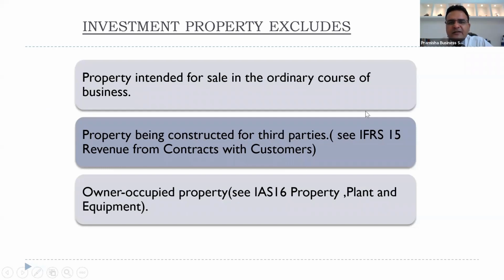Property being constructed for third parties. This used to be earlier IAS 11 construction contracts, but since April 2018, this is now IFRS 15 revenue from contracts with customers, because all those standards of construction, revenue, barter transactions, customer loyalty programs, transfer of assets from customers, all those guidances have been merged together. I did share with you what all standards have been merged under IFRS 15 in the first session, and how they are withdrawn or merged into another standard. So for property being constructed for third parties, there is a separate standard, that is IFRS 15. This is being done on a contract basis. Owner occupied property is IAS 16 property, plant and equipment.